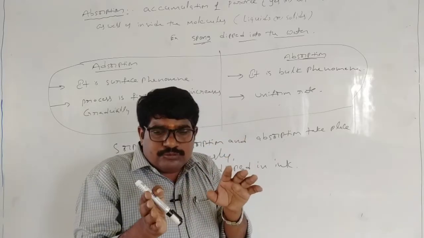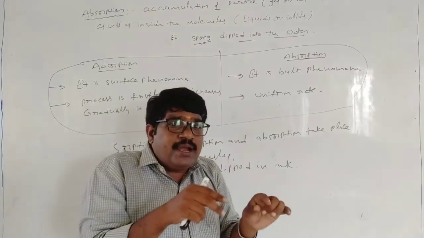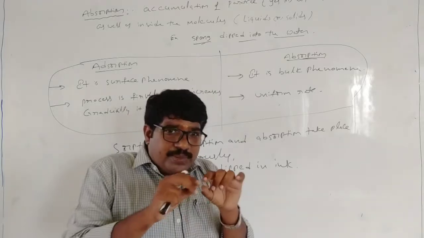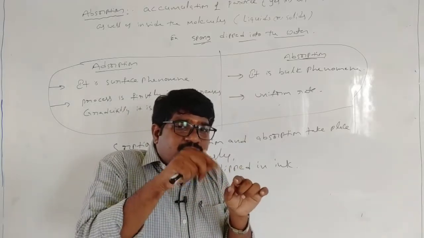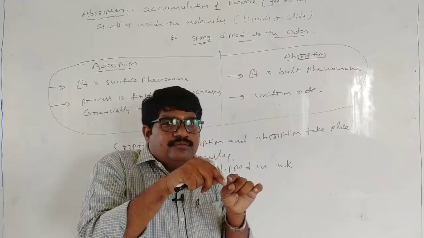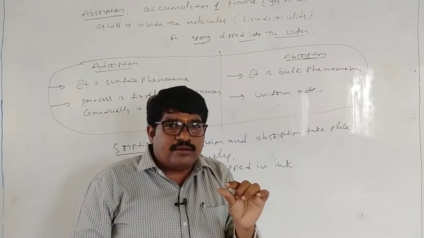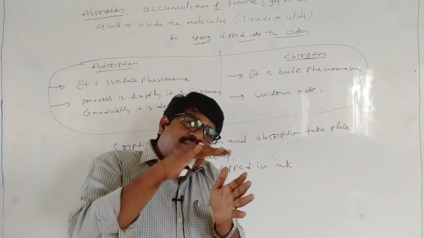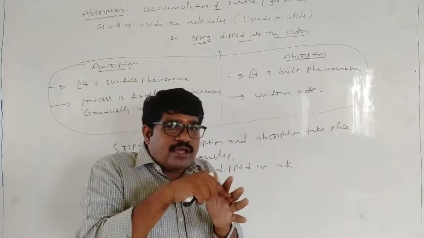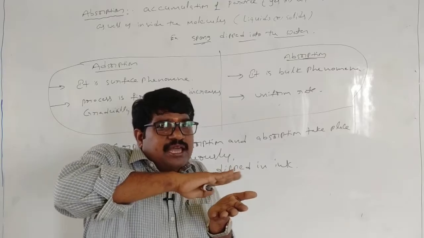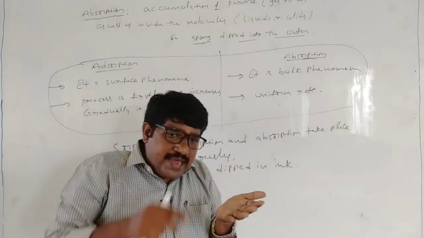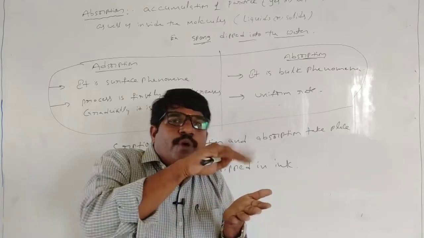The solution has entered, but inside it is white, though in a wet condition, meaning it contains water. So here the ink enters the surface as well as inside the chalk. But the surface is converted into color, whereas inside it remains white.